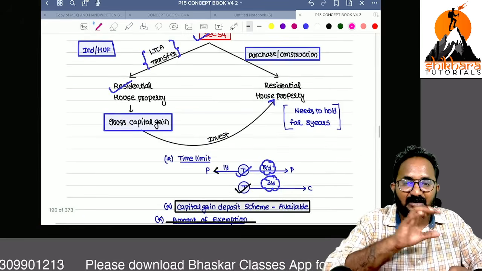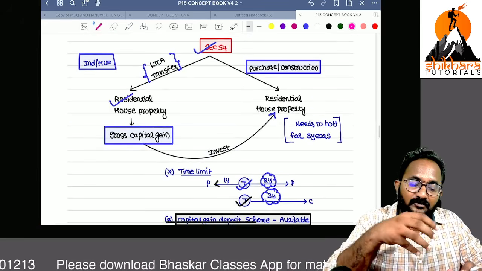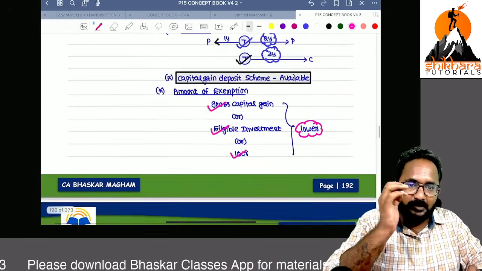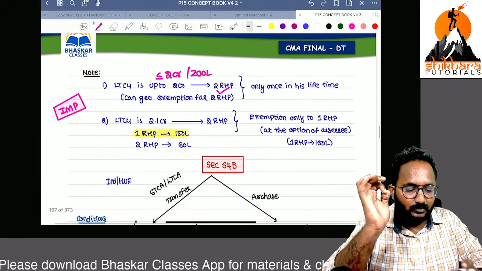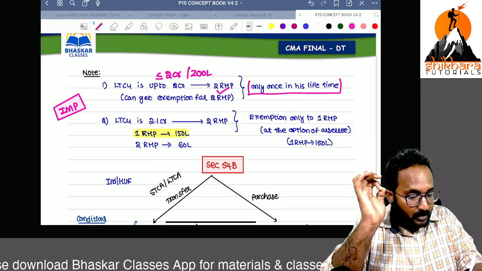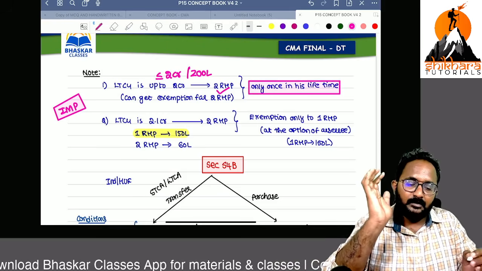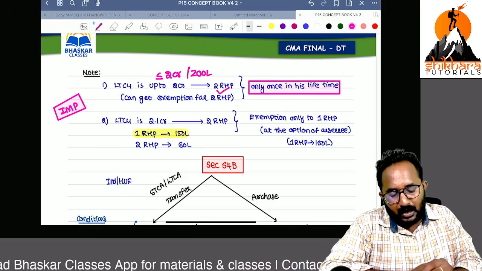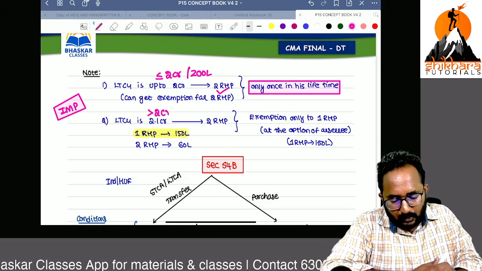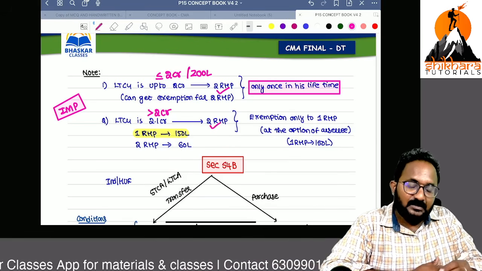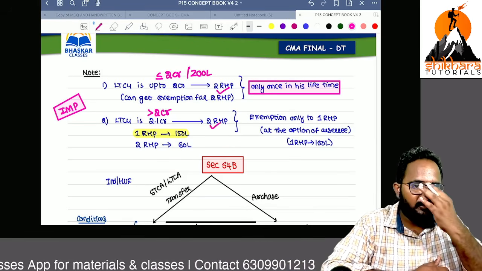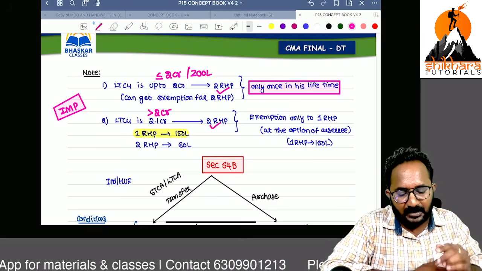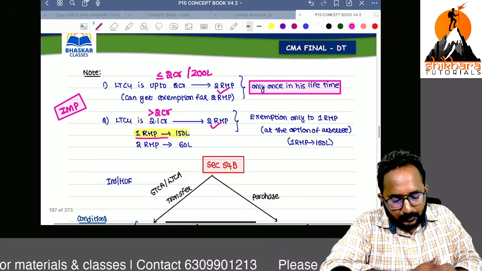That means you are selling 1 residential house property, long term. Out of that, you can purchase 2 residential house properties. You can get that exemption for 2 residential house properties, but this exemption is available only once in your lifetime. Next, if the long-term capital gain is more than 2 crores and you purchase 2 residential house properties, that exemption will not be available for both.